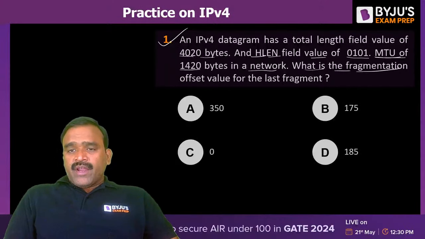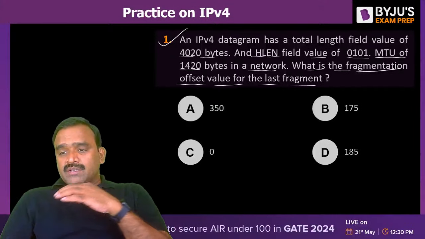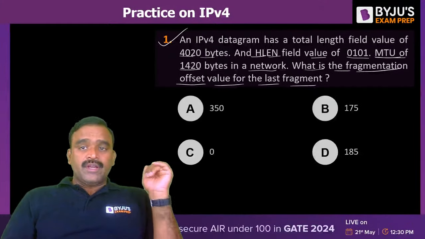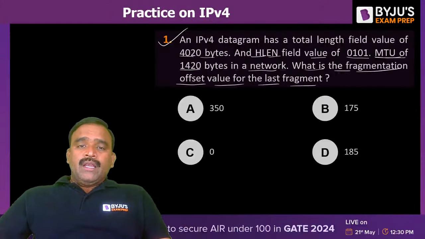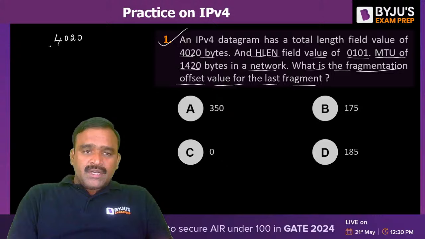And what is the fragmentation offset value for the last fragment? Fragmentation offset value for the last fragment you have to find out here. Okay, and datagram total length field value 4020 means it is including the IP version header.